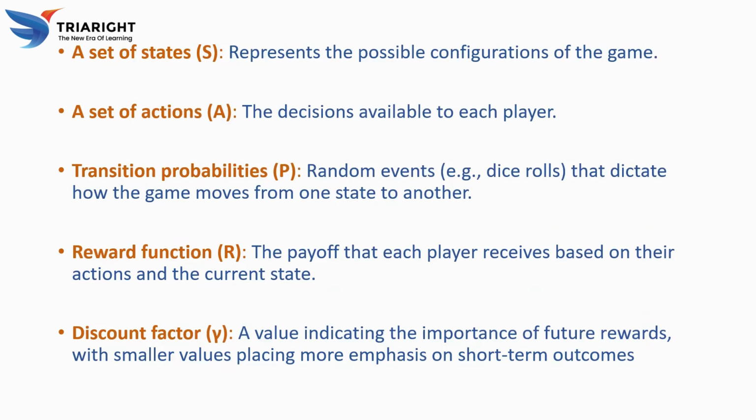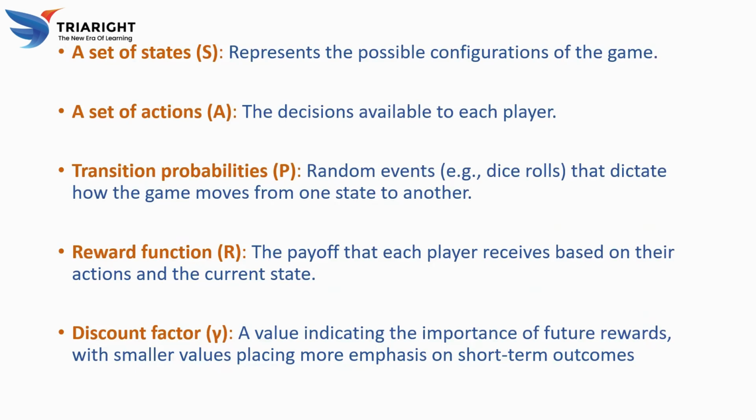Discount factor: a value that indicates the importance of future rewards, with a smaller value placing more emphasis on short-term outcomes. It is the factor gamma, between 0 and 1, used to calculate the total value of the reward over a long period.